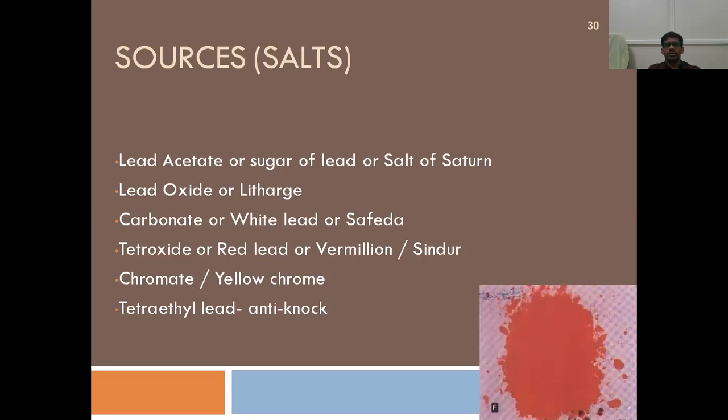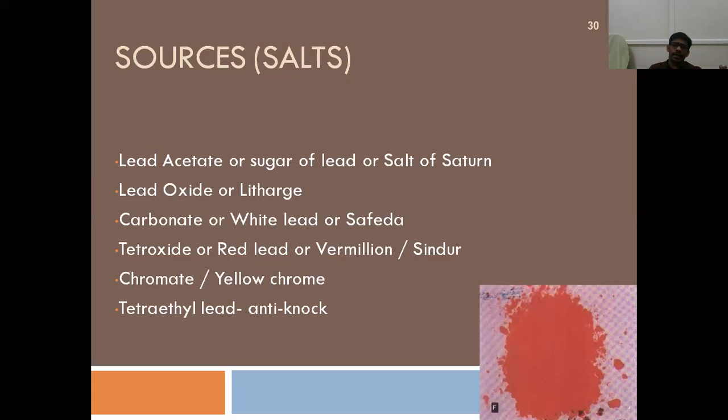Coming to the sources of lead: lead acetate or sugar of lead, which is salt of Saturn, that is lead, and lead oxide, lead carbonate, lead tetroxide. Remember these two are very important ones: lead tetroxide and tetraethyl lead.